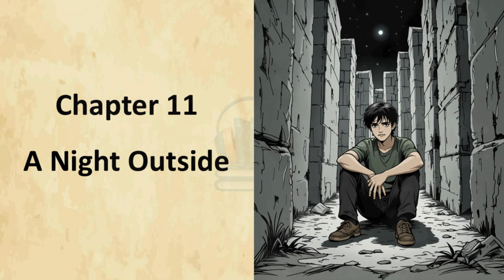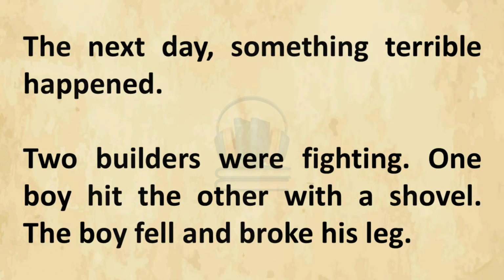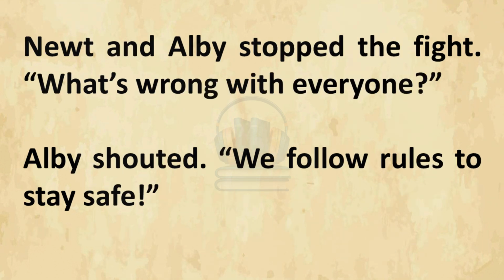Chapter 11. A Night Outside. The next day, something terrible happened. Two builders were fighting. One boy hit the other with a shovel. The boy fell and broke his leg. Newt and Albie stopped the fight. "What's wrong with everyone?" Albie shouted. "We follow rules to stay safe."